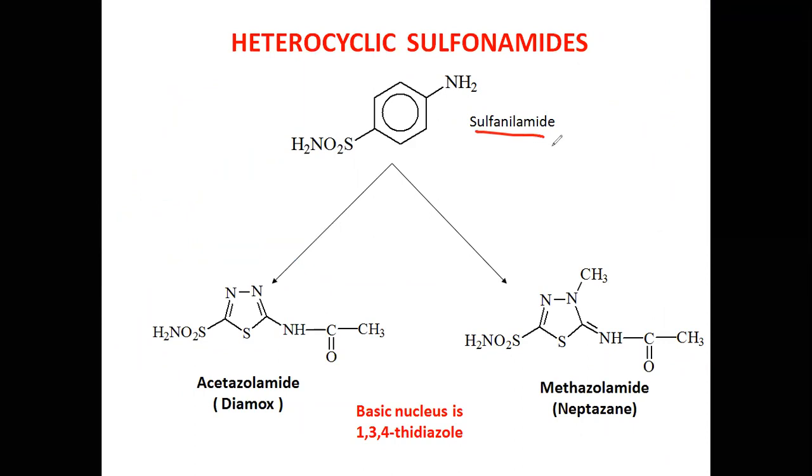What they did, you see, and now see some of the research they did. Sulfanilamide is one drug. There are nearly 30 to 40 sulfonamide drugs available, but no other sulfonamide is producing a diuretic effect. Only sulfanilamide, the first drug, is producing a diuretic effect. I will tell you the reason afterwards.